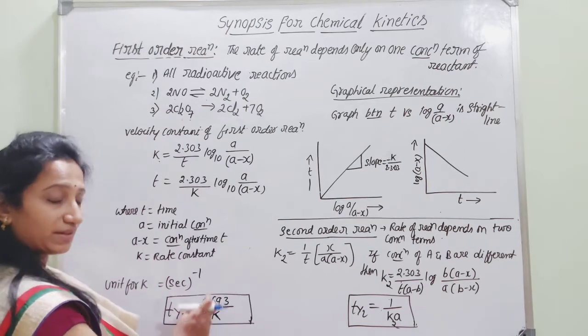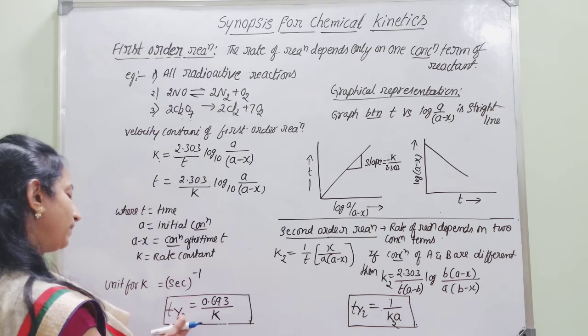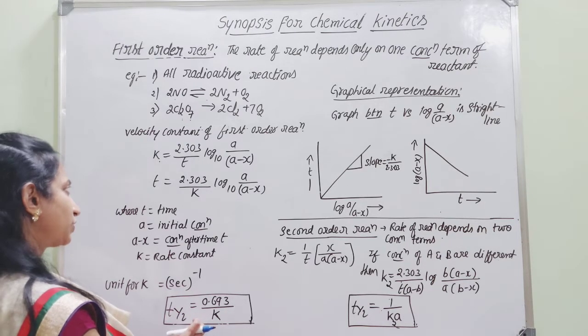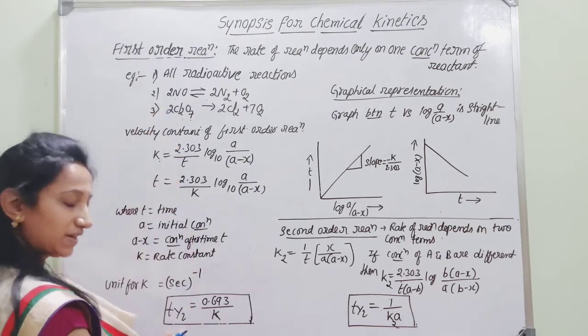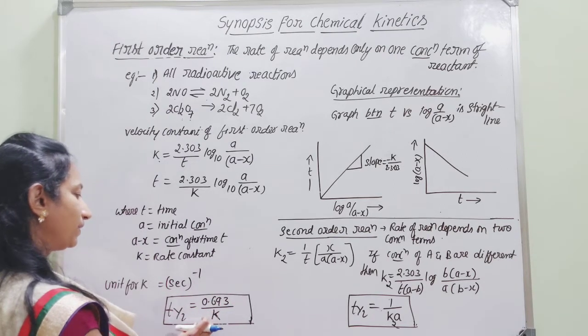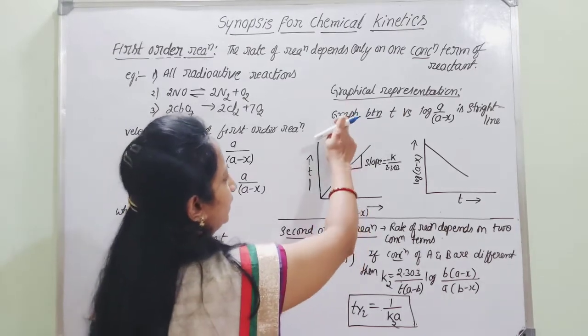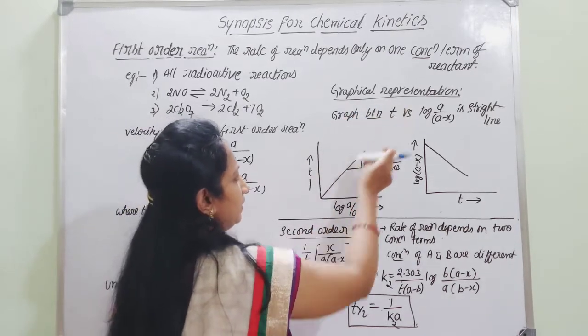And if you want to write the expression which relates rate constant and half-life period, the half-life expression for a first order reaction is given as t half is equal to 0.693 divided by k. Remember this expression as well as the previous expression. Then we can represent that graphically.